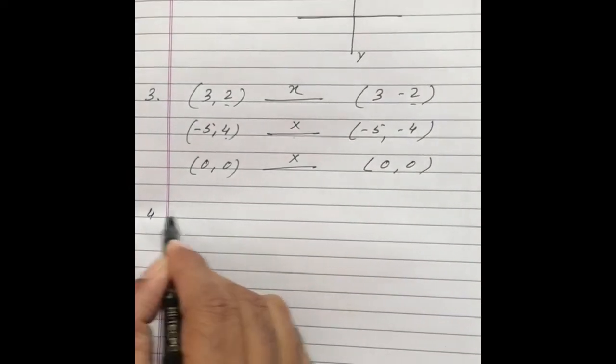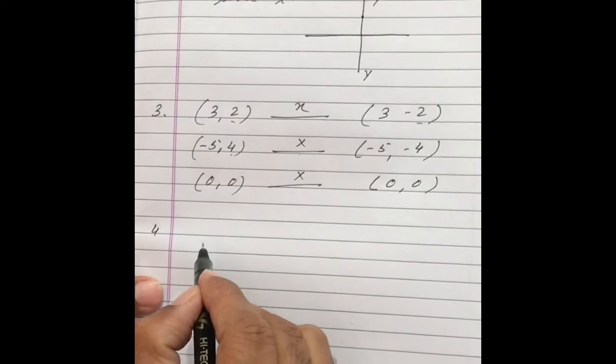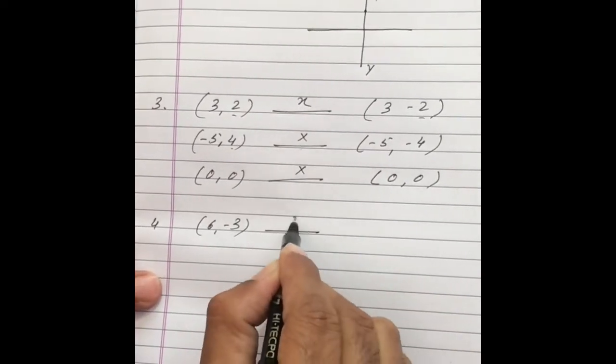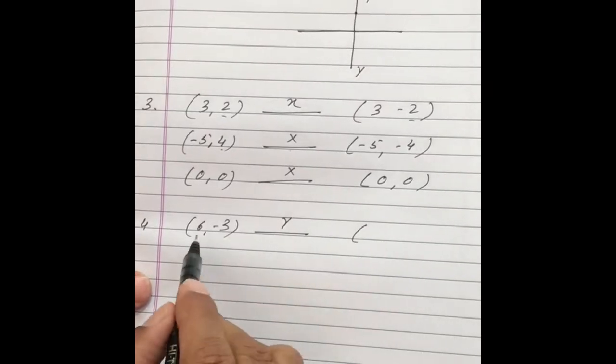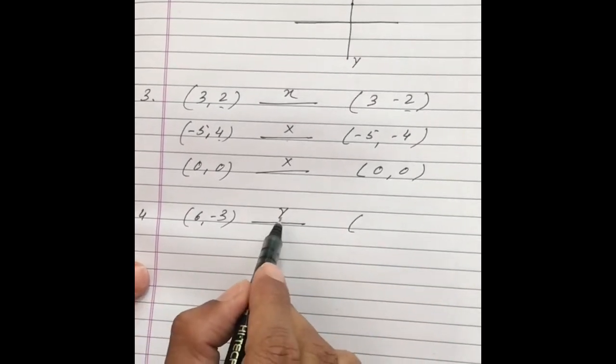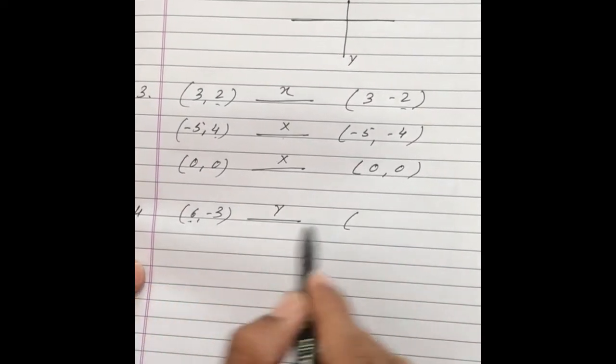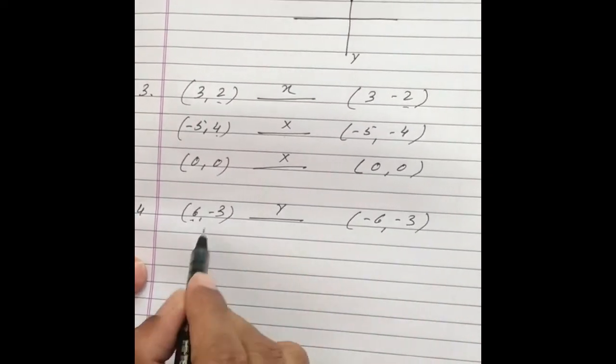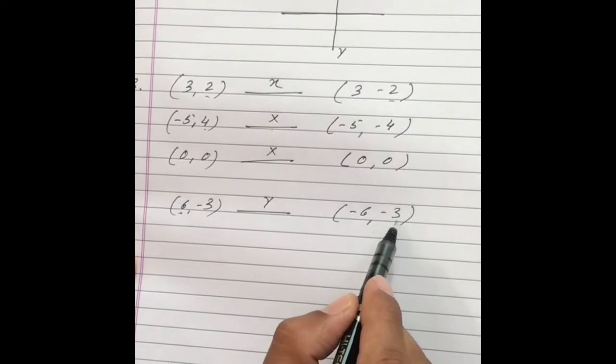Then question number 4, easier one. It is in y-axis. 6, minus 3. In y-axis will become, now sign of x will change. If it is in y-axis, sign of first will change. Minus 6, second will remain as it is. It was minus 3 here, it will remain minus 3 there.